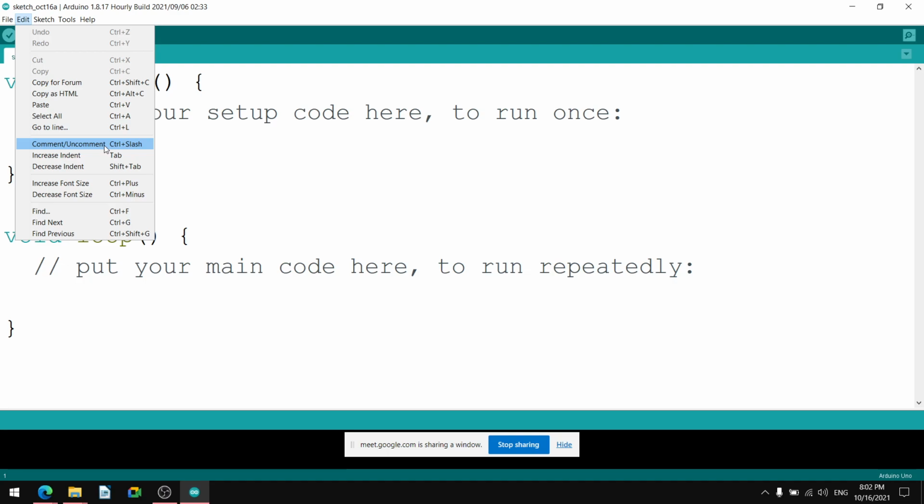uncomment, Control slash. If you keep your cursor on a particular line and press Control and slash, it will get commented, and again if you press Control and slash, it gets uncommented. The same button is used for commenting and uncommenting, and this is useful in debugging. Suppose an error is there, we can comment one particular line and check. If you remove that line, whether the error is reduced or eliminated, then we find that there must be a problem with that particular line, and we focus on that line.